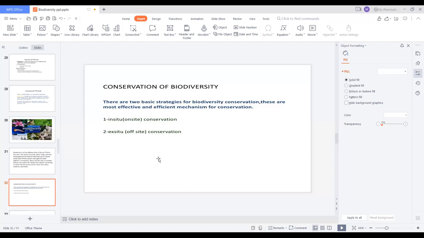Girls, is it clear? Any doubts? This is the introduction about biodiversity. Already you know this biodiversity, yes or no, girls?